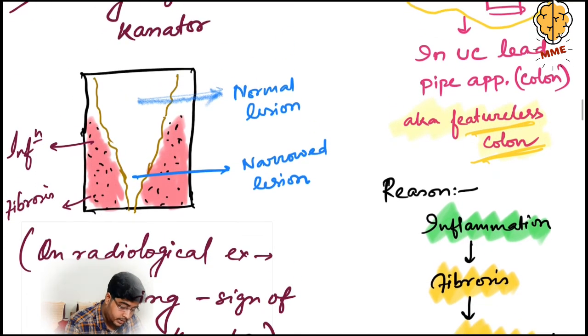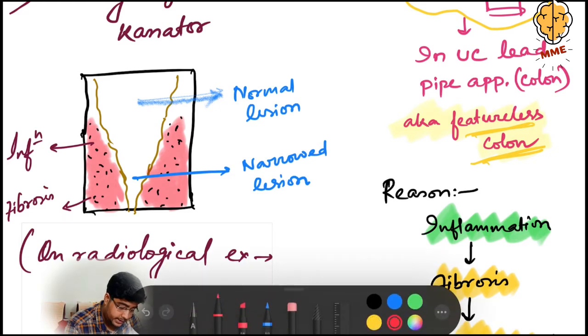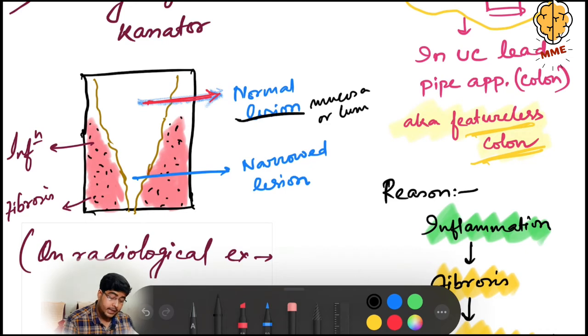This is the normal intestine. Here the mucosa is normal, here no lesion. This is a normal mucosa or normal lumen, but the lumen gradually narrows down. Why does the lumen gradually narrow down?